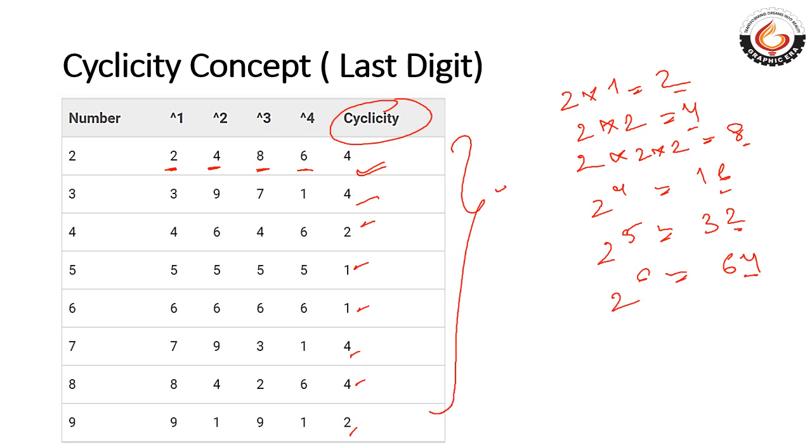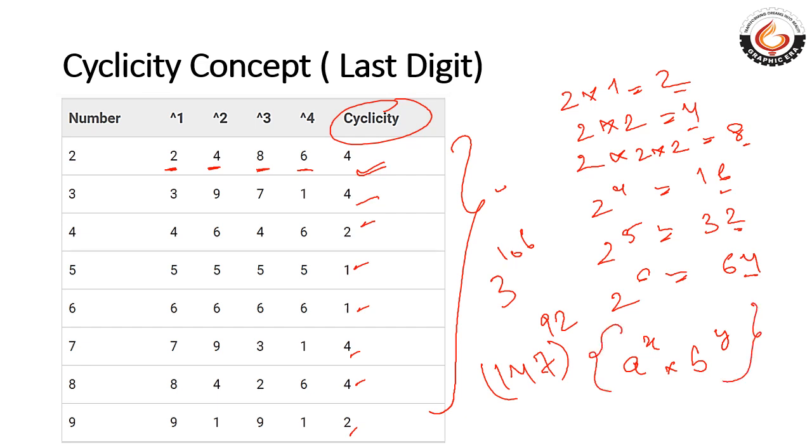All these cyclicities will be very much required in questions, for example, what could be the last digit of 3 raised to the power 106? Or what will be the last digit of 147 raised to the power 92? Or questions like a raised to power x into b raised to the power y, what will be the last digit, considering that a, x, b and y are all numerics, this is just a variable formation.